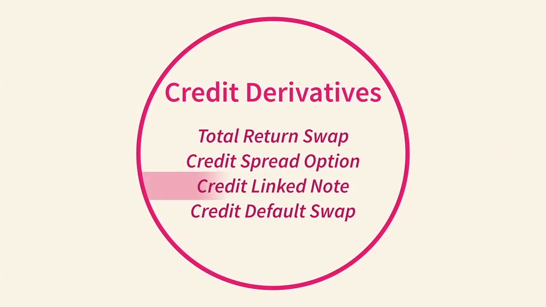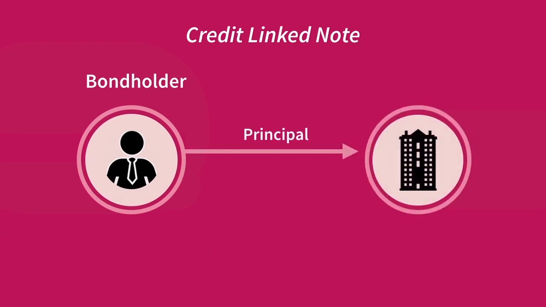Okay, next we have credit-linked notes. This is similar to a total return swap. Again, here we have a bondholder who is no longer willing to accept the credit risk exposure of the issuer. In this case, rather than going out and buying a swap contract, the bondholder is going to issue their own debt security. Now, we won't go into too much detail here on the actual structure of these deals. In reality, there are some more steps and parties involved, but for CFA Level 1, we need to understand the basic setup in terms of risk exposure and how the risk is transferred from those who have it to sell to those who want to buy it.